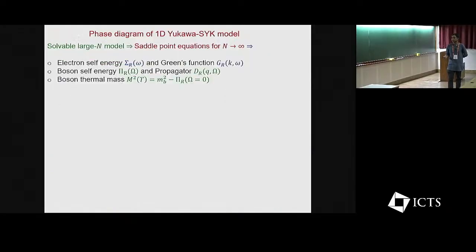It turns out that because of this random Gaussian coupling, when you take the N going to infinity limit, this model is exactly solvable. You can essentially calculate all possible properties, equilibrium and non-equilibrium, of this model. For example, you can obtain the exact electronic self-energy and Green's functions, the bosonic self-energy and propagator, and also what is called the boson thermal mass.